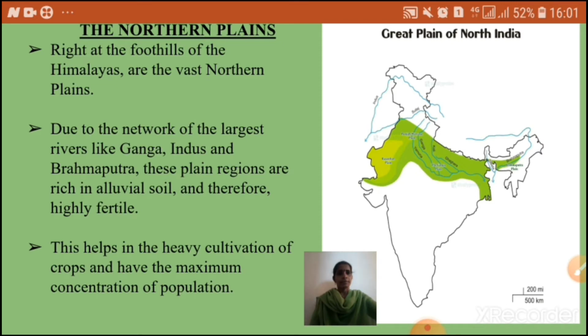So these northern plains are located at the foothills of the Himalayas. In the Himalayas, many rivers originate like Ganga, Brahmaputra, Indus, Yamuna, like that. Due to these rivers, these northern plains are very fertile. So crops will grow more. So cultivation is more. So population is also more. That's why there is maximum concentration of population in the northern plains.